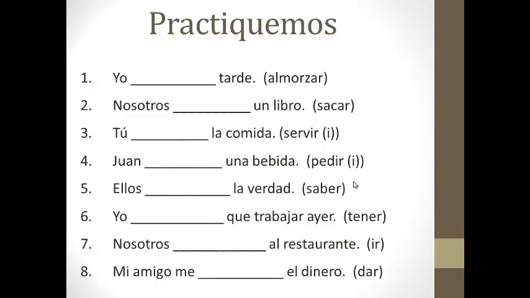Okay, now we are to the practice section. I did not put in this entire section just completely regular preterite verbs here, because we're all pretty good at regular preterites. You'll notice that 1 and 2 are car-zar verbs. On 3 and 4, you've got 2 stem changing verbs in the preterite. 5 and 6 are irregular stem verbs. And then 7 and 8 are just your 4 irregular verbs, ser, ir, dar, and ver, that we really can't fit into a category. Okay, so please pause me and work through these in the preterite tense, keeping in mind that all of them are irregular in some way.